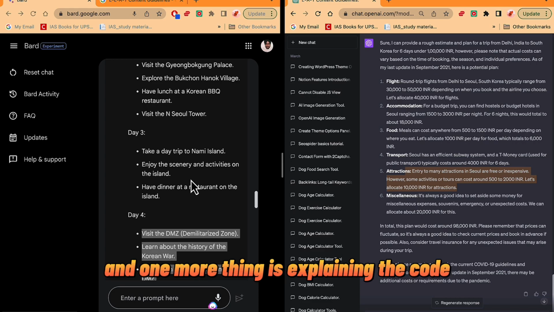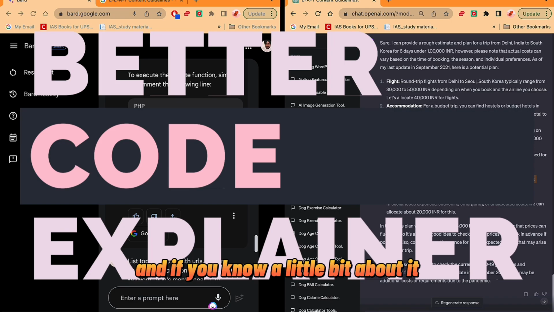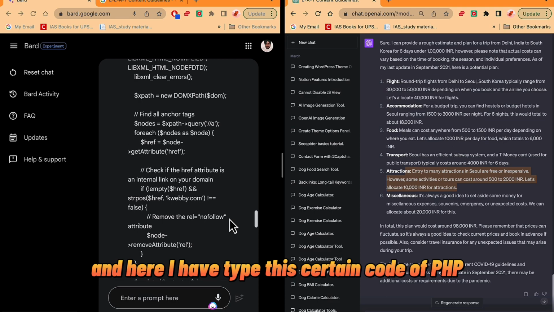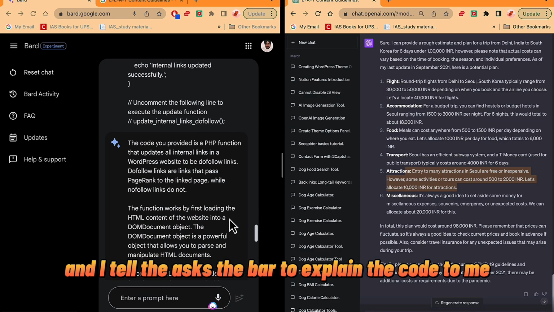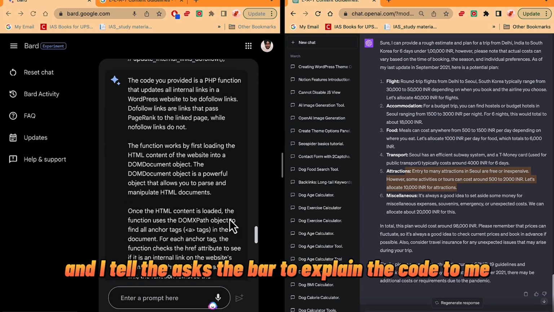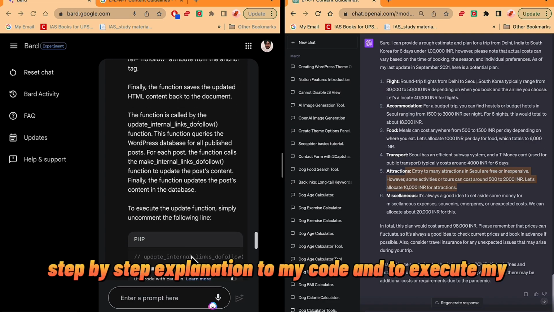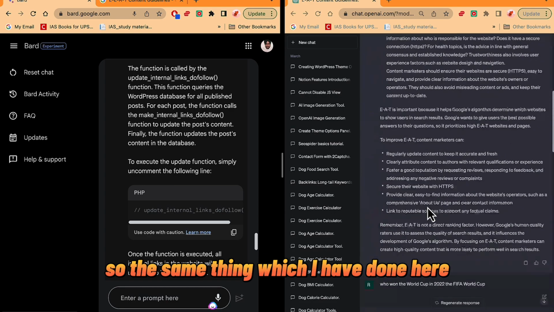And one more thing is explaining code. If you're into coding and know a little bit about it, here I have typed a certain piece of PHP code, and I asked Bard to explain the code to me, and it has provided a step-by-step explanation of my code and how to execute it.